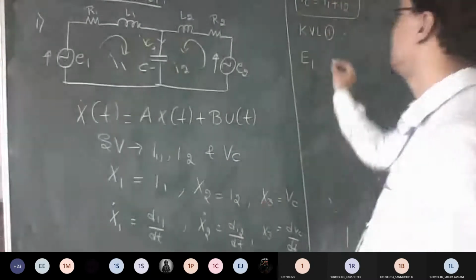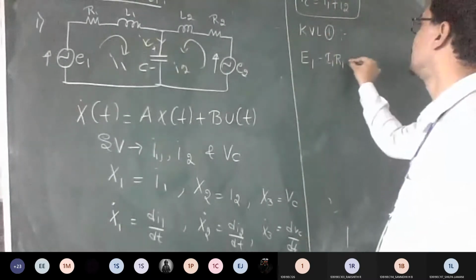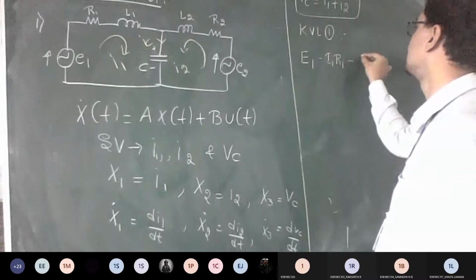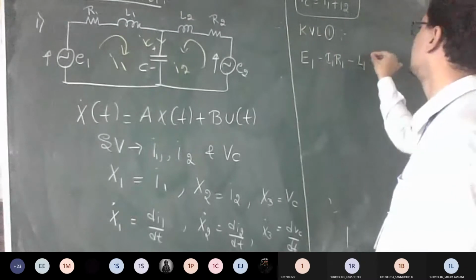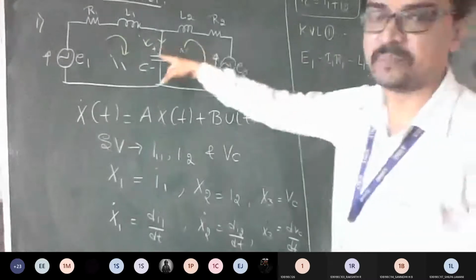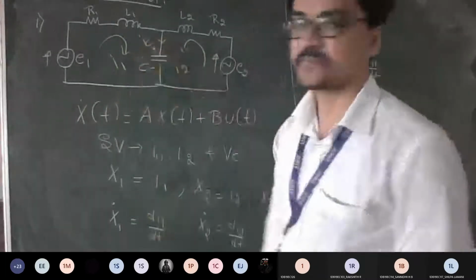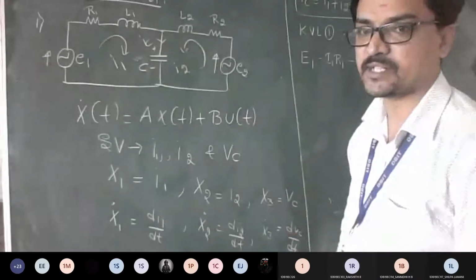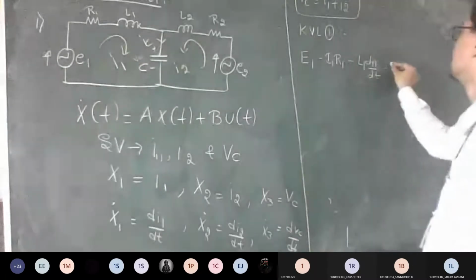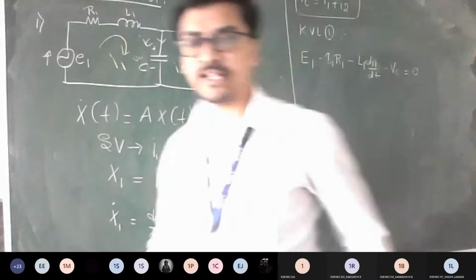Then minus I1 R1, then minus L1 dI1 by dt. Again plus to minus is there, so I want this voltage VC. So what should be written here? Plus to minus means minus VC equal to 0. Is that the equation, guys?